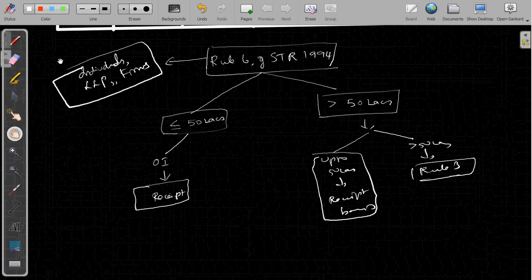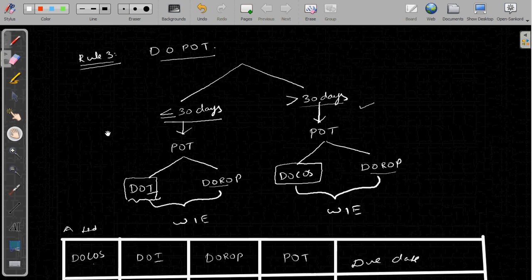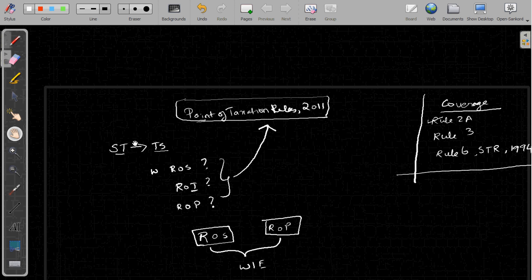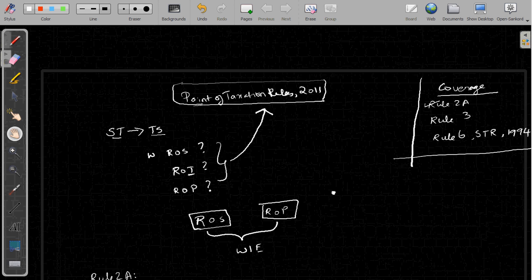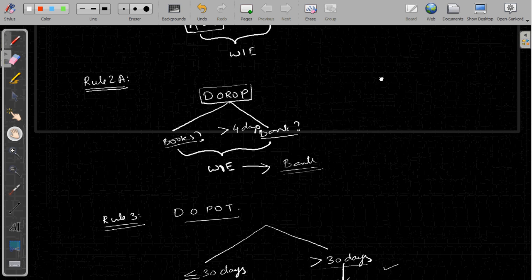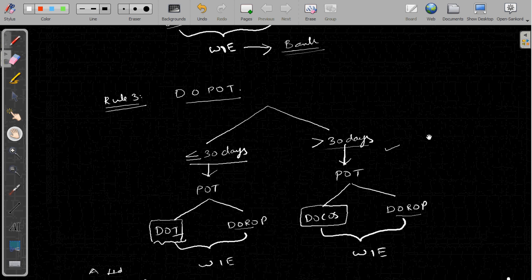Now just to summarize, we have discussed about rule 2A, rule 3 and rule 6 of service tax rules 1994. In rule 2A, we have seen what is date of receipt of payment, that is, it is either entry in the books or credit in the bank account, whichever is earlier. On rule 3, we have seen what is point of taxation based on cases where invoice is raised within 30 days and after 30 days.